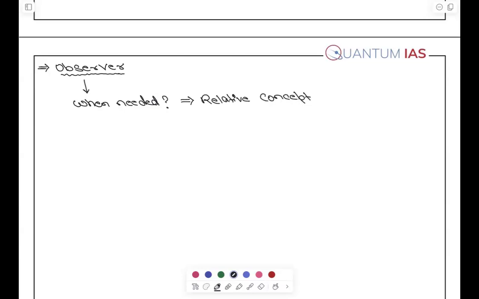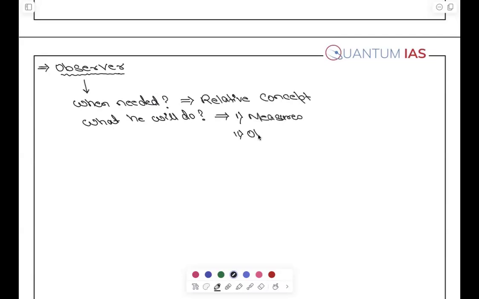Things will become clearer now. Why am I telling this? What will the observer do, he or she, whoever it is? What does an observer do? Observes the event. Yes. First, the observer measures the thing.